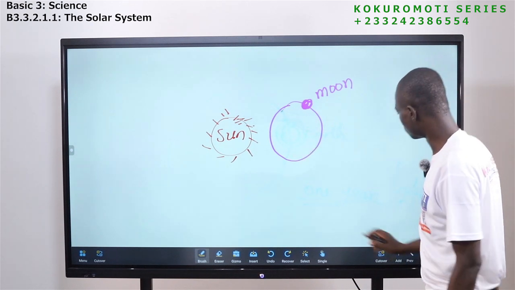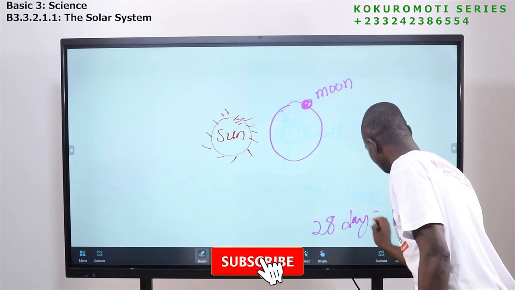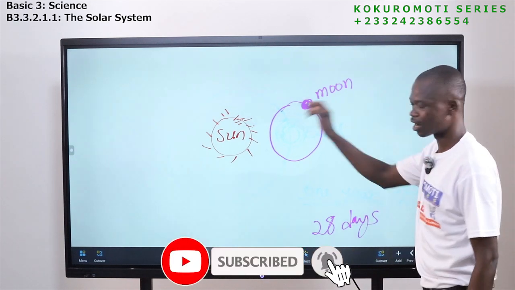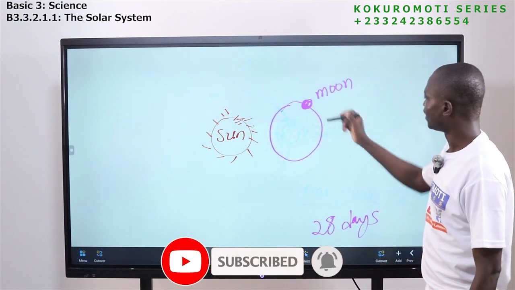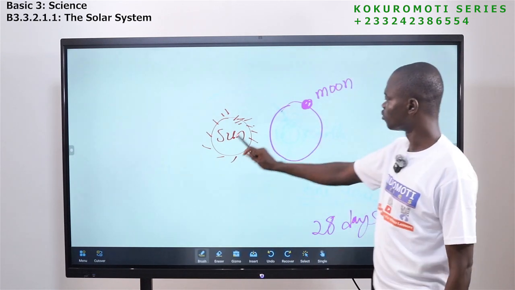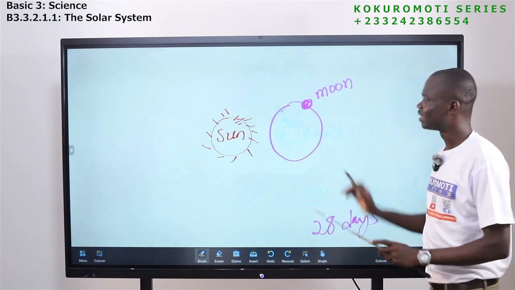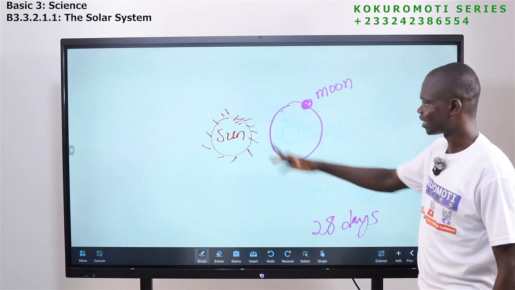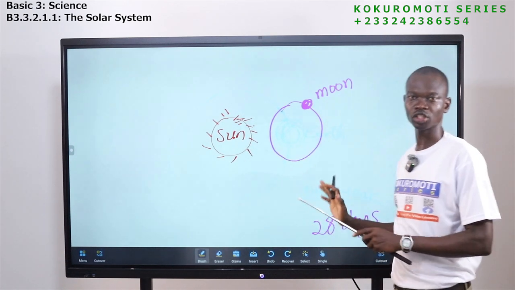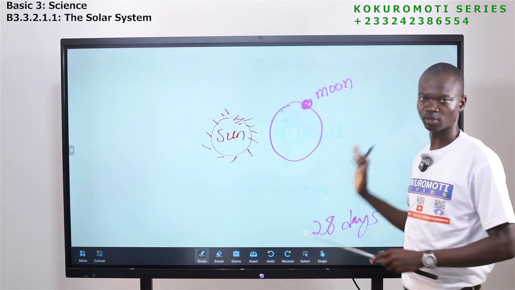It takes the moon 28 days to finish moving around the earth. It takes the earth 1 year to finish moving around what? The sun. So this is how the moon, the earth, and the sun look. The position of these 3 bodies in the solar system.